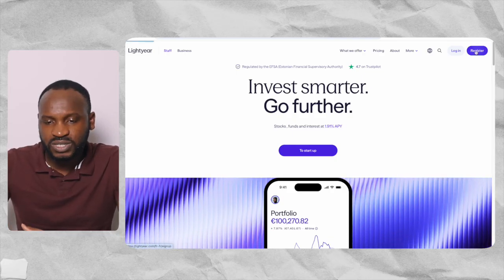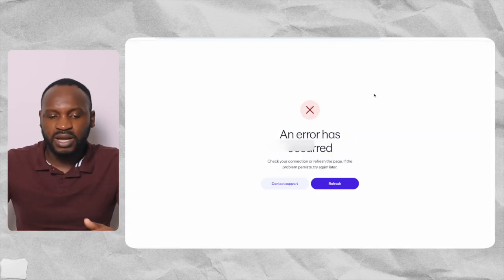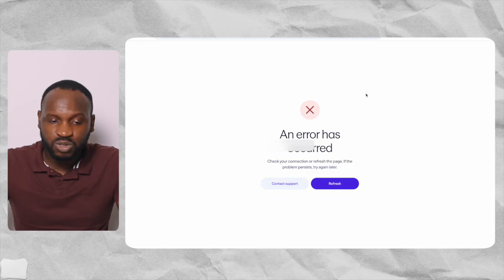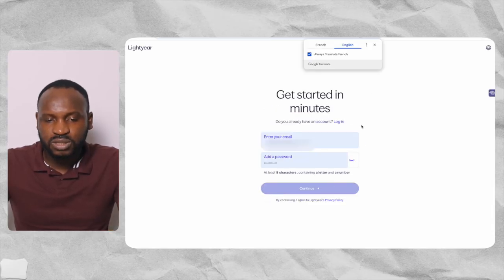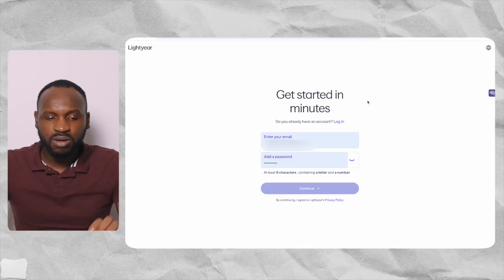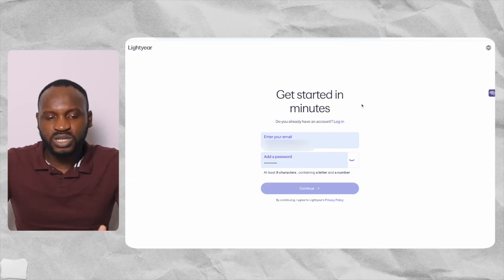So what you need to do is to register. You need to click on register at the top here, and it's going to ask you your name and a lot of information that concerns you. Maybe this is showing because this is if you want to create your own account. So what you need to do here is to enter your email account and your password, and you are going to follow the process of how you can create your own account.